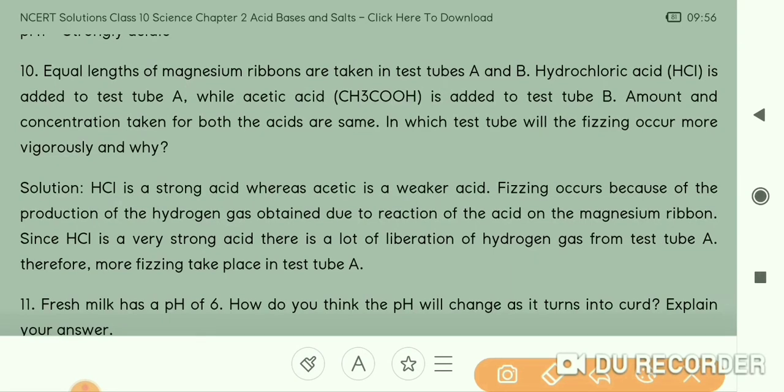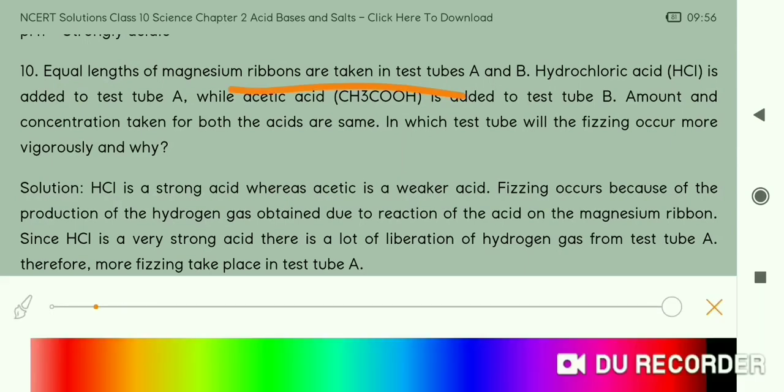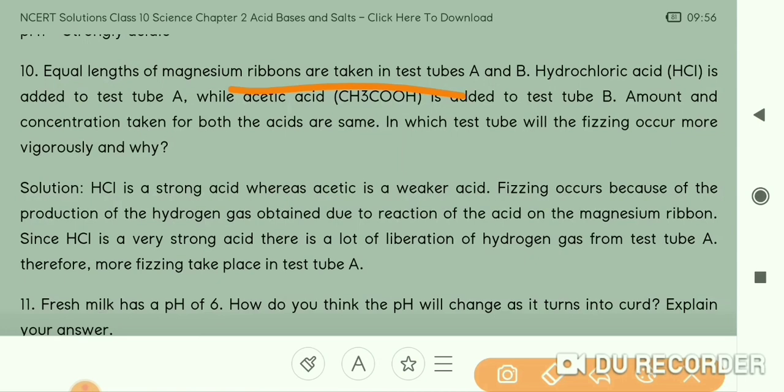An equal length of magnesium ribbon is taken in the test tubes A and B, and then hydrochloric acid is added to test tube A, while acetic acid, which is present in the vinegar, is added to test tube B. The amount and the concentration taken for both the acids are the same. In which test tube will fizzing occur more vigorously and why?